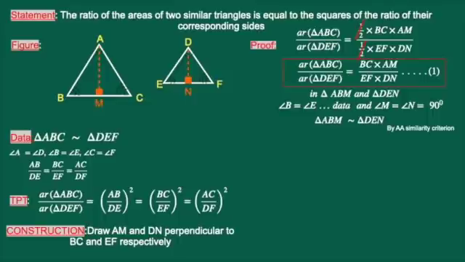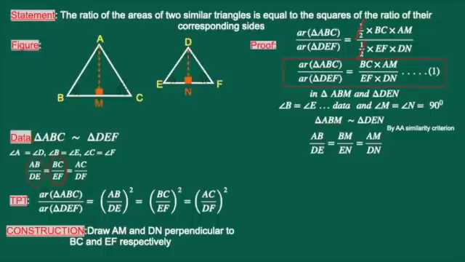Now, once the triangles are proved as similar, we can write their corresponding sides are in the same ratio. The corresponding sides are AB by DE is equal to BM by EN is equal to AM by DN. Now we have two proportions, one proportion in the data and another proportion we have just proved. See both the proportions, you can see the red ring. In the data, AB by DE is equal to BC by EF.